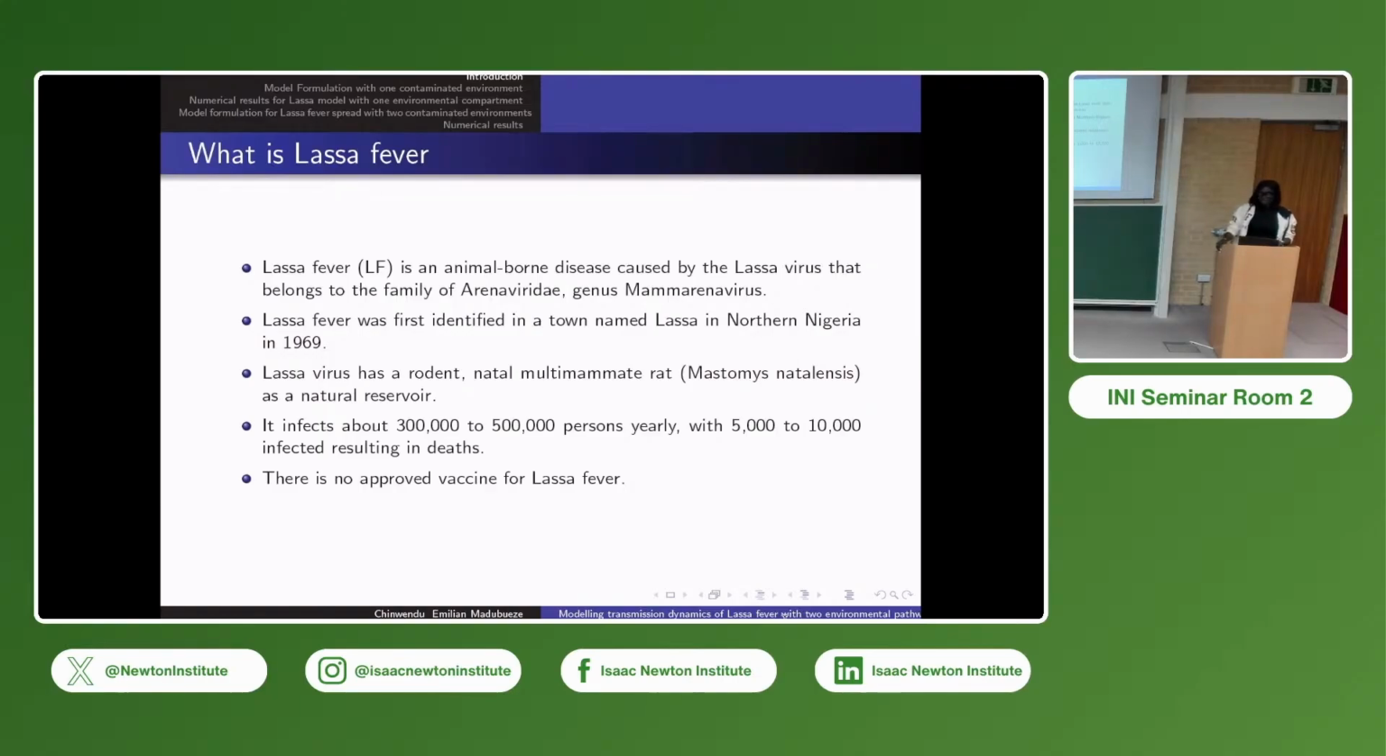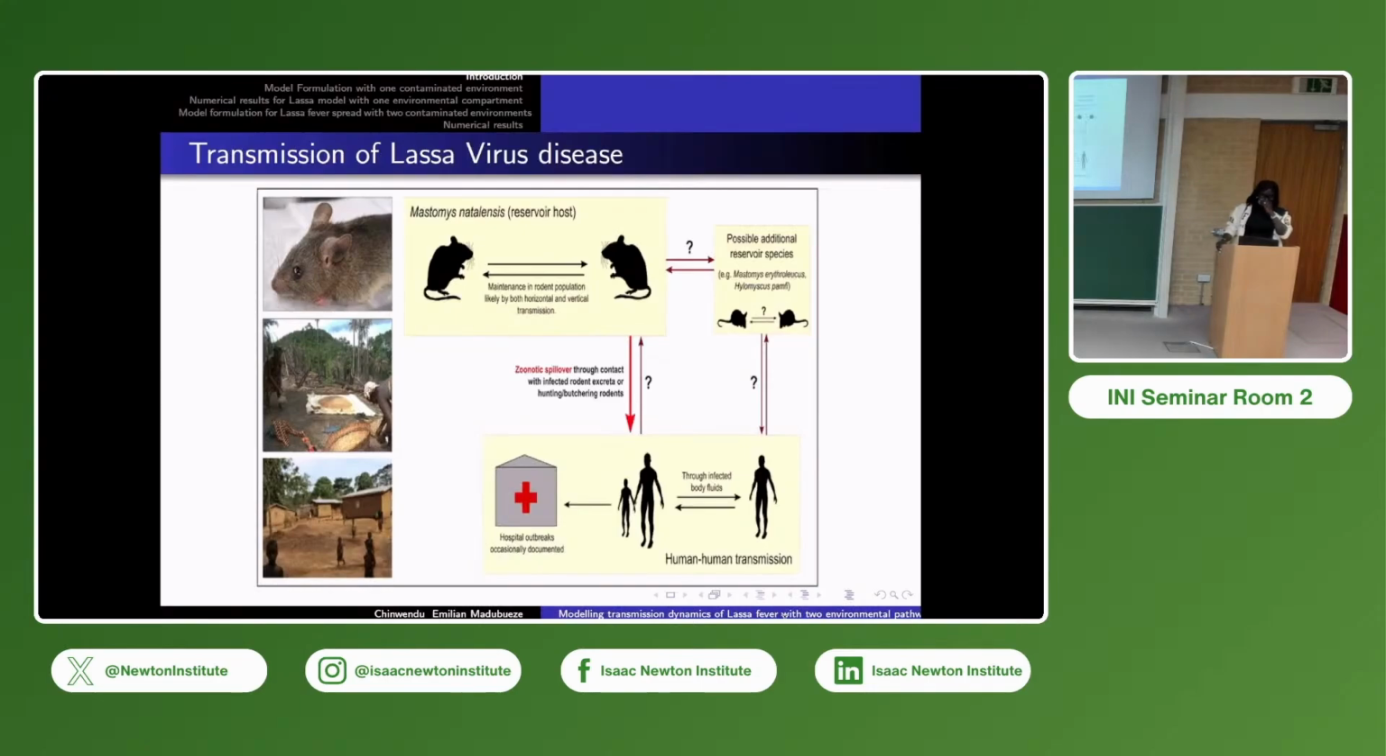For now, there is no approved vaccine for Lassa fever. It's transmitted in so many ways. This is a picture of transmission of Lassa fever virus. This is the rat. It's a particular species of rat. It's not a common rat. It's a rat that most times stays in a very dirty environment. It happens most times in the rural areas where food is spread outside, especially during the dry season, and those things can attract the rat to the area where people live.